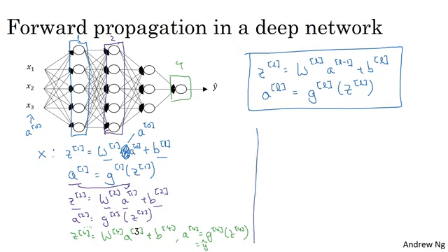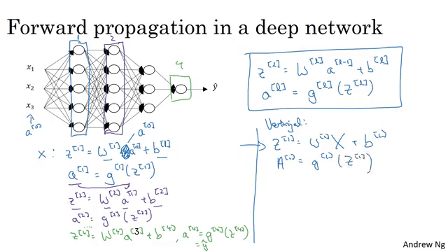So we've done all this for a single training example. How about for doing it in a vectorized way for the whole training set at the same time? The equations look quite similar as before. For the first layer, you would have capital Z1 equals W1 times capital X plus B1, and then A1 equals G of Z1, right?